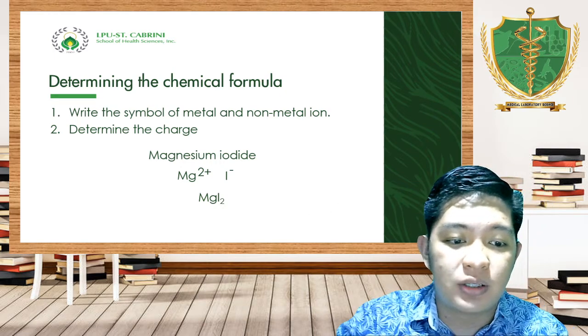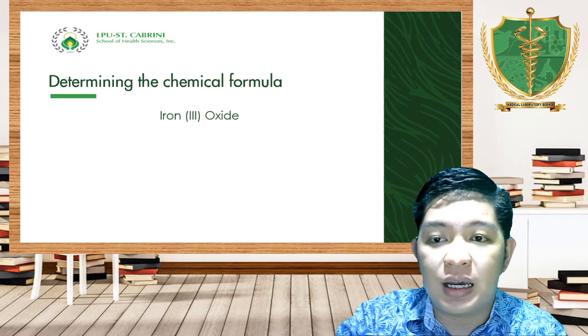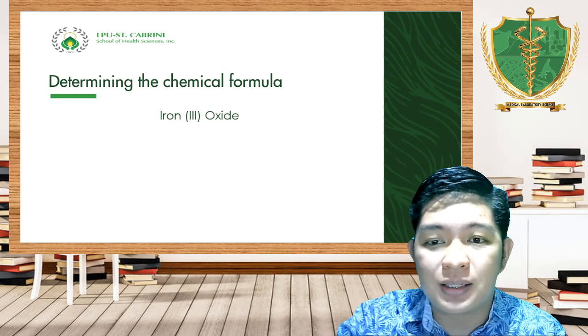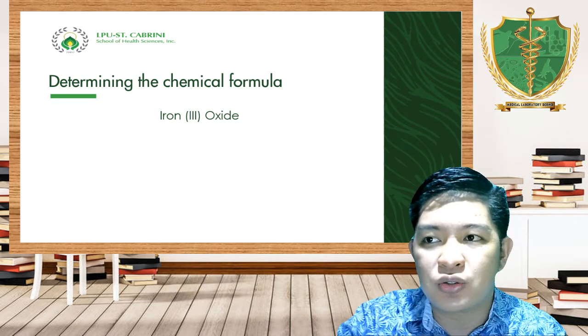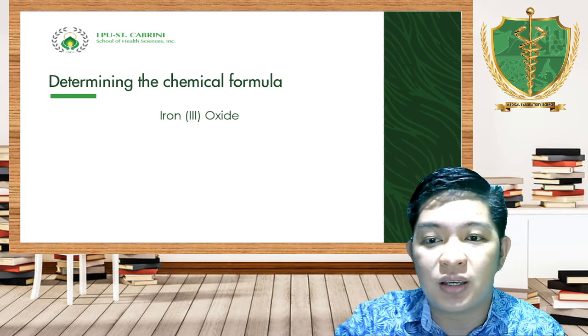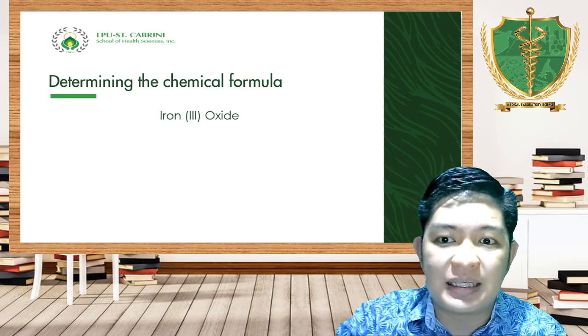Okay? So let's have another example, iron(III) oxide. Take note of this. Iron is an example of a transition element, which belongs to 1B to 8B. When we say transition element, it can be written using its common name or the system name. So iron(III) is written in its system name.